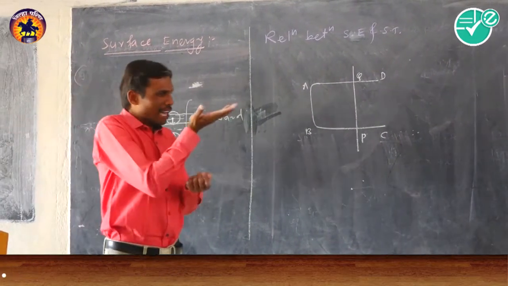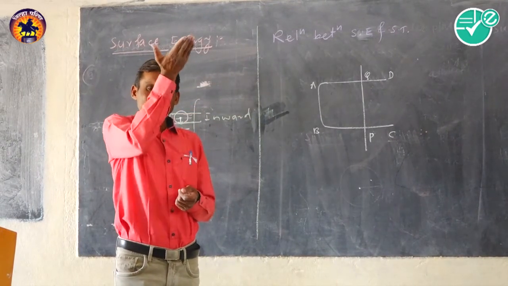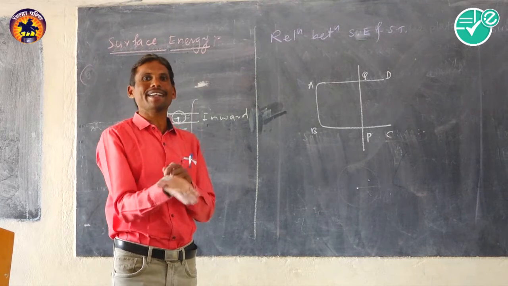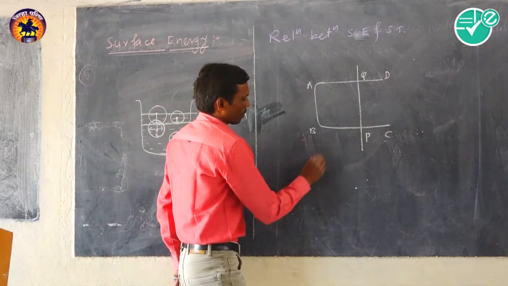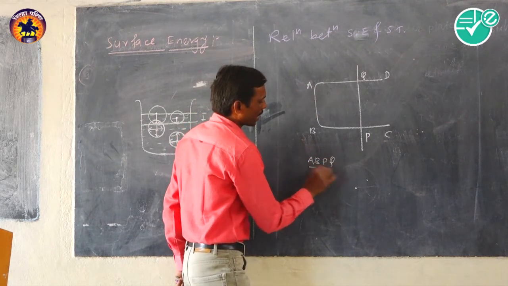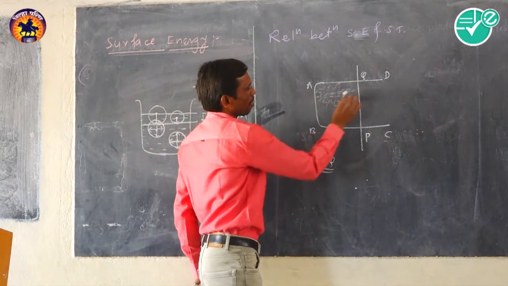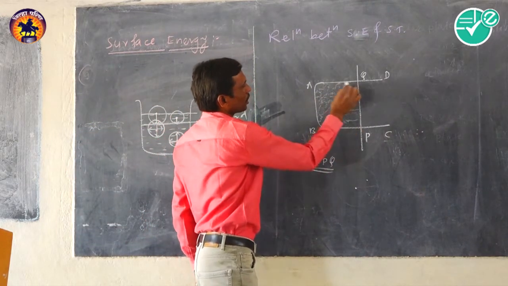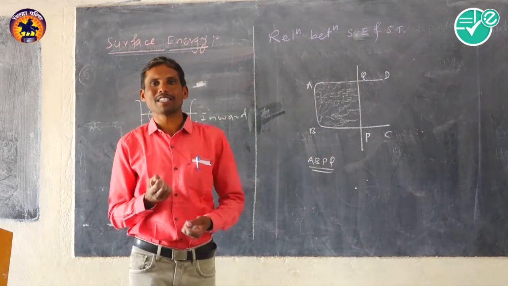Now consider that such a rectangular frame, held horizontal, is dipped deep inside the soap solution and taken outside. So obviously the soap film A, B, P, Q is formed. But due to the surface tension, this soap film has a tendency to contract and minimize its surface area.